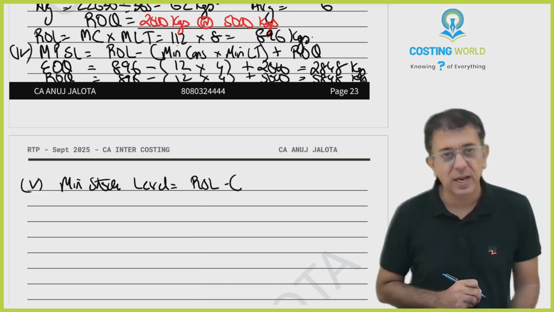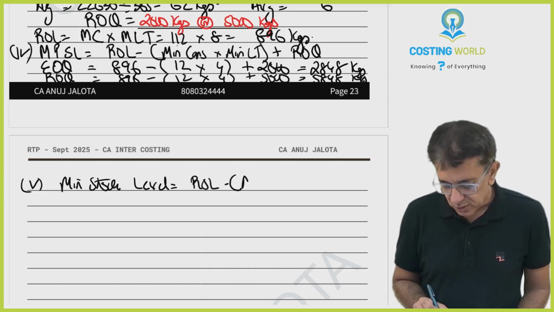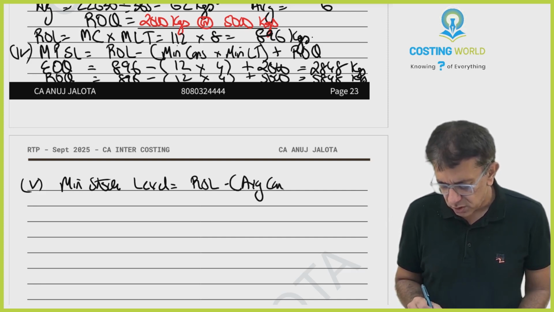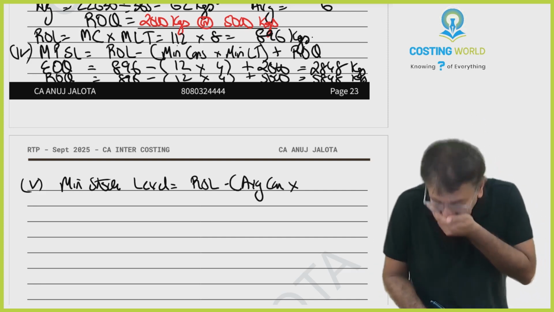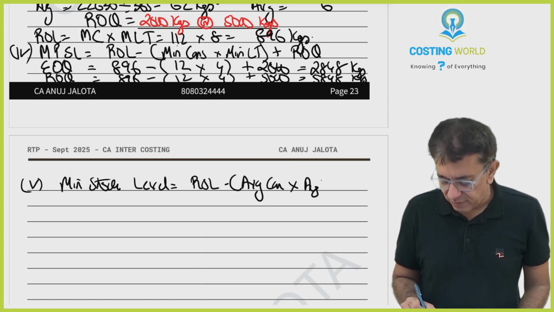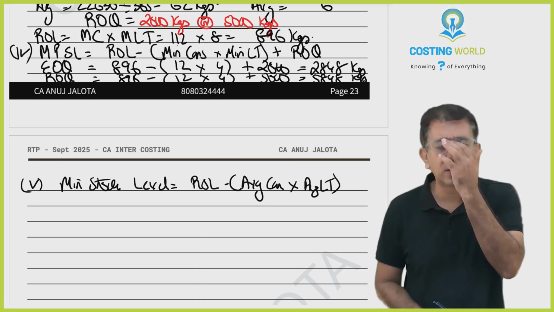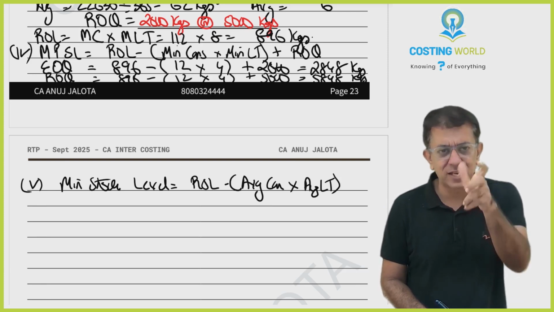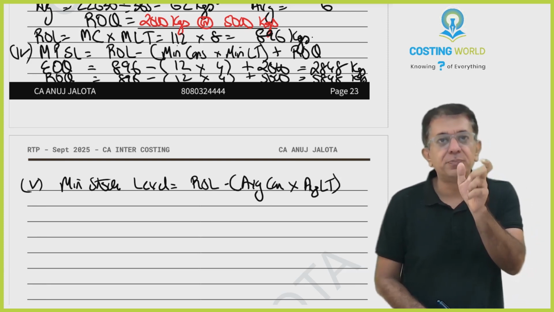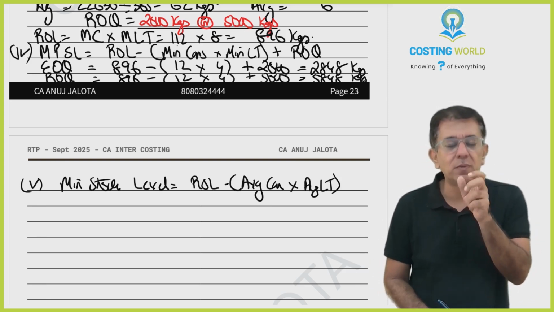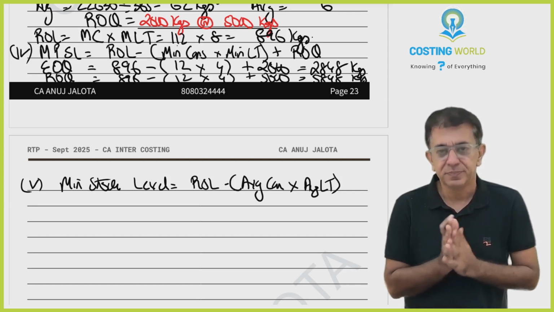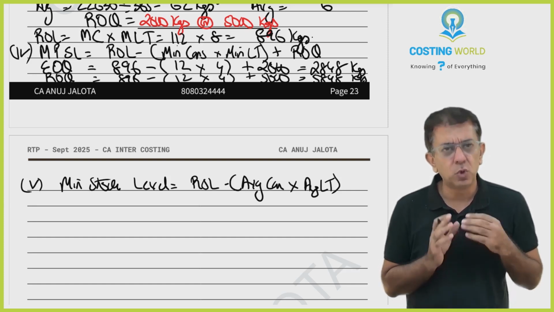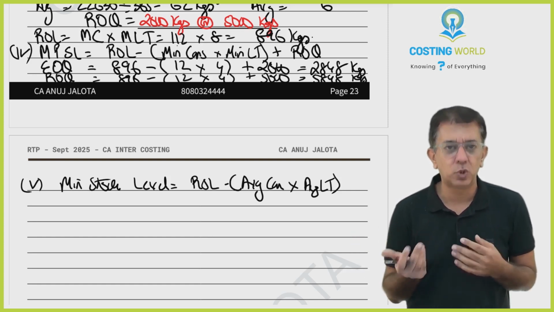If we order at ROL, usually stock will come in average lead time, and you think that you will be consuming average. That is the meaning of minimum desirable stock level. What does your minimum desirable stock level mean here? If those things that usually should happen do happen, what should be your minimum stock?